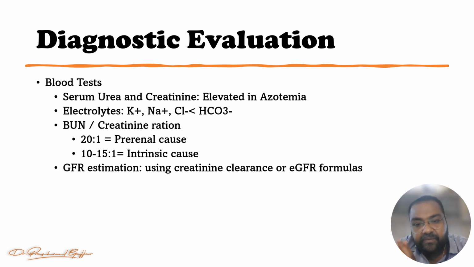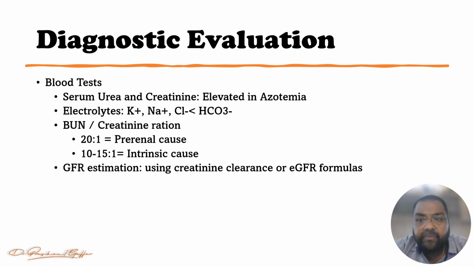In that, if the blood urea nitrogen to creatinine ratio is 20:1, it is considered a pre-renal cause, right. And if the blood urea nitrogen is 10 and the creatinine is 1, the ratio will be 10:1, so we can consider it an intrinsic or renal cause, right. And nowadays there is the eGFR formula for estimation of the glomerular filtration rate. On the basis of creatinine, age and other factors, we can find the eGFR. So GFR estimation has to be done. So from the blood this much is known.